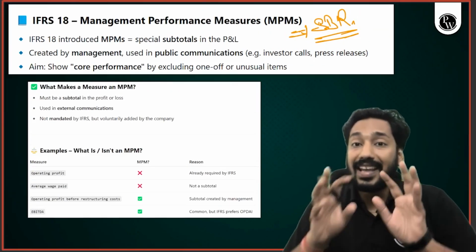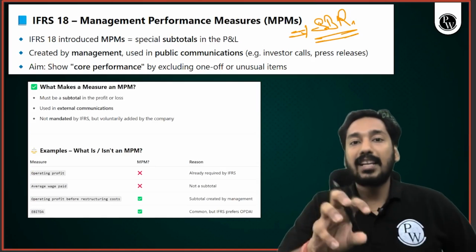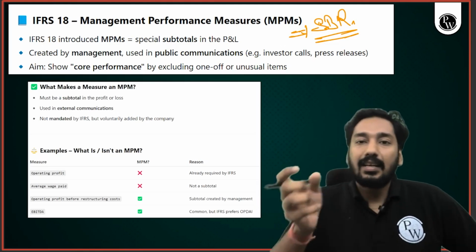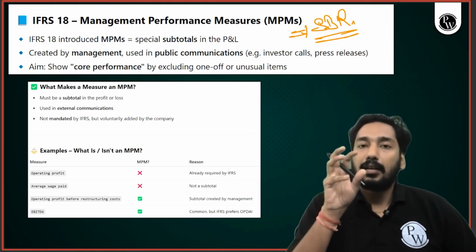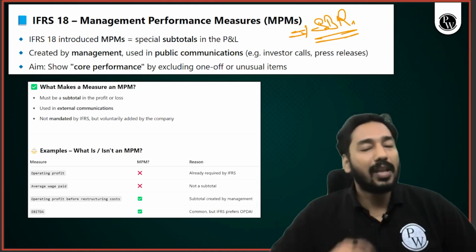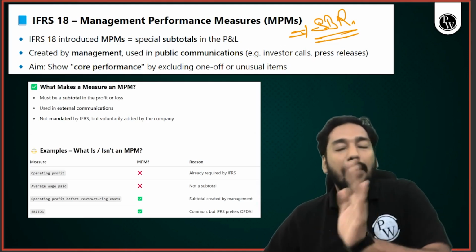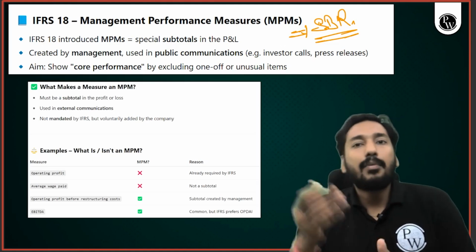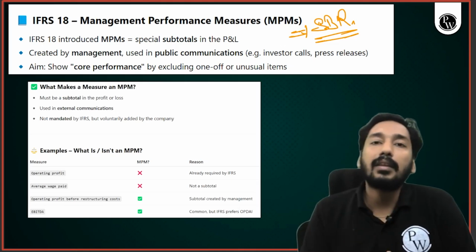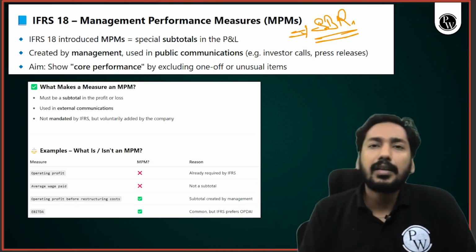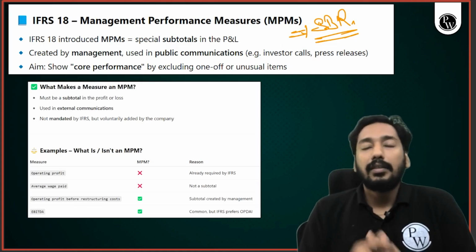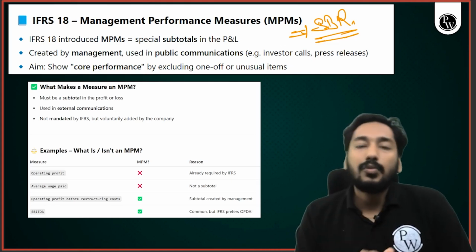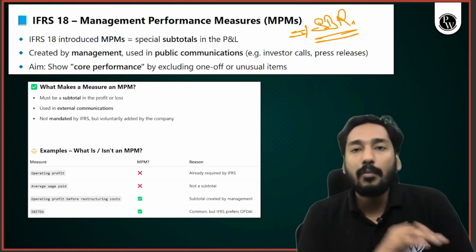Right, sir. Now, they have introduced this special amendment for SBR, management performance measures. Okay, first understand what this MPM is. See, there is a topic in SBR, alternative performance measures. Similar to APM, this is MPM. Basically, what is MPM? MPM is a separate reporting by the company to give certain clarity, certain emphasis on certain figures. They develop their own tools, their own items, to give more clarity to the user, to give them more focus on their performance.